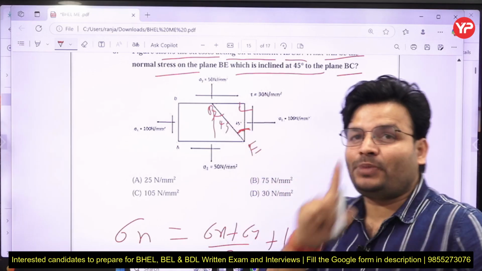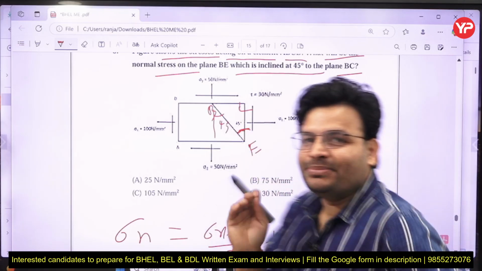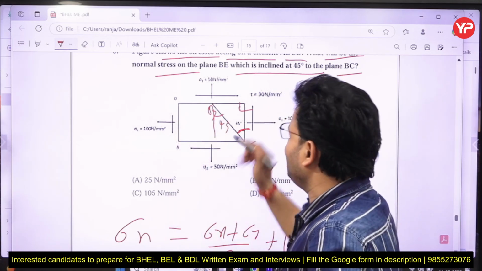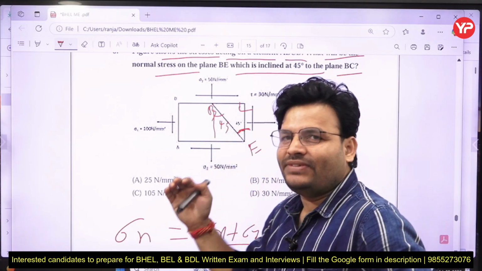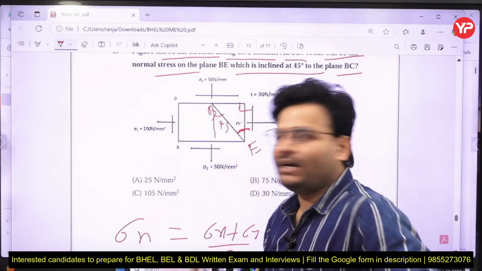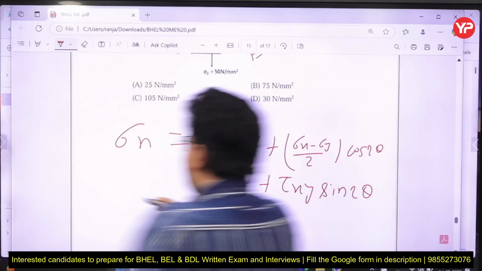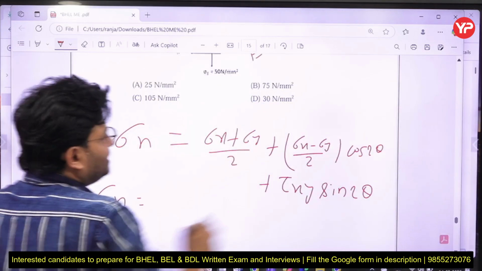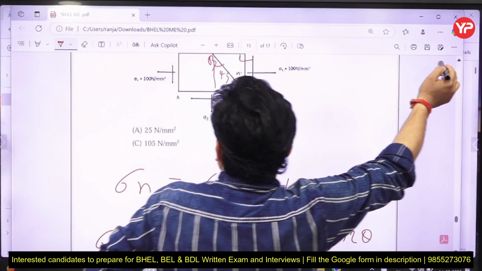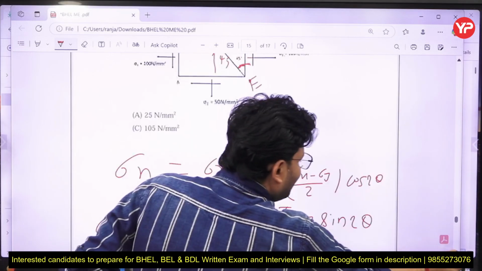And yes, my dear friends, please try to remember that this equation is applicable when the angle is made with the vertical axis, the normal axis. Suppose in the question any other angle is given, please be clear that the angle must be made from the vertical axis, then you can apply that equation. Okay sir, so can I say normal stress sigma x is given in the question? Yes. How much is it given? 150. Yes, so this is 150.